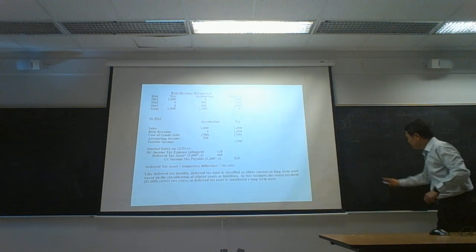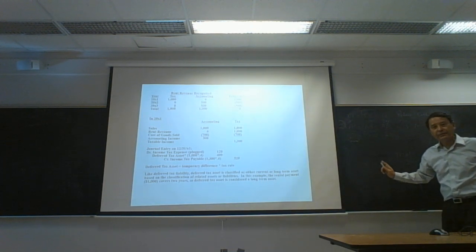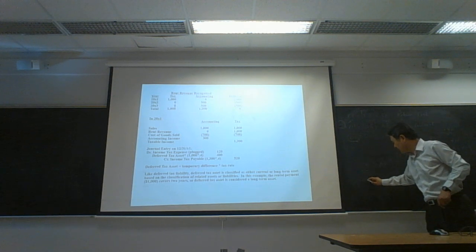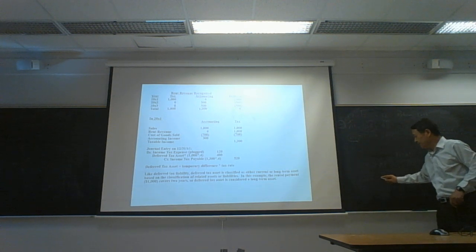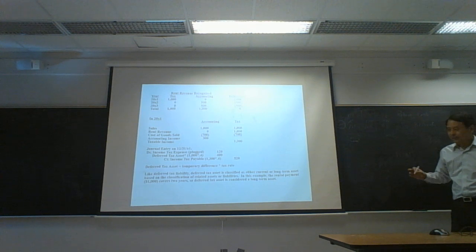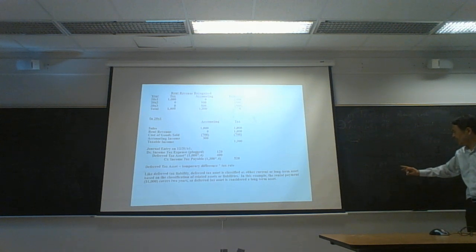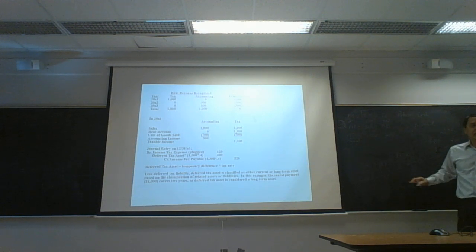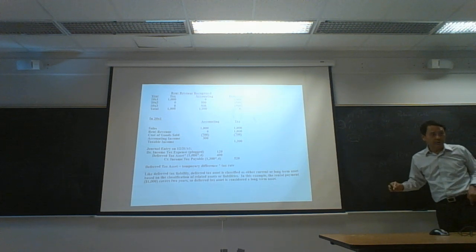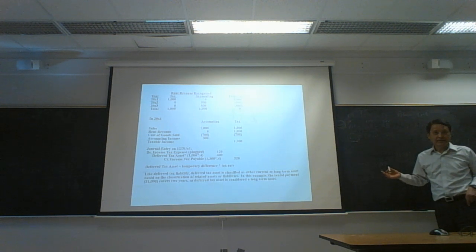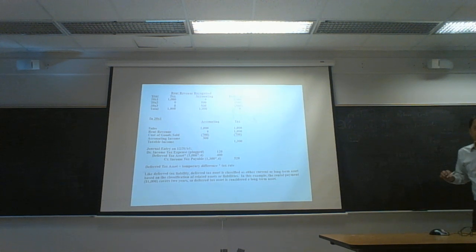Tax rent revenue in the first year is 1,000, but accounting rent revenue is 0, right? So TR is higher than AR. And because of this large tax revenue, this company has to pay large tax in 2001. And that means less tax will be paid later. So company has an economic benefit to pay less tax later.